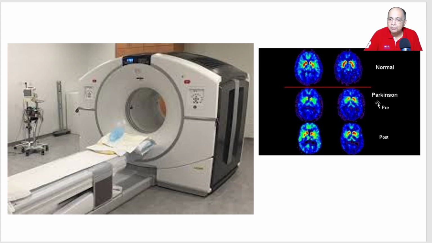So see, these are the PET scans of Parkinson disease. I can't tell you, I'm not a doctor. A doctor in the appropriate field can tell that this is a normal human being and he is developing Parkinson and he is completely a Parkinson patient. Right? At this stage, if he is detected, then he can be treated. This is normal. This is Parkinson disease just starting. An expert person can analyze what are the changes in the cells, tissues that will lead to the diagnosis of Parkinson disease. Right? So positron, of course, is involved.